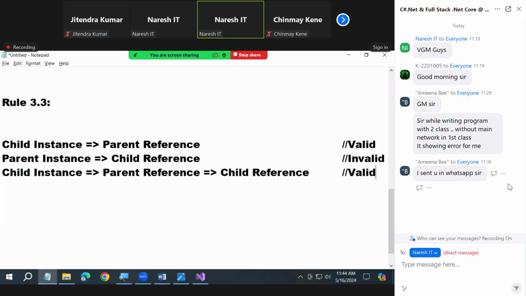Value types can be converted to reference types. Yes or not? Reference types cannot be converted to value types. Correct? A value type converted to reference type can be converted back to value type. Where you started, ending there only, no? Where you started? Where you ending? Child only, no? What is the problem then? Am I clearer or not? See, child first converted to parent. Parent to child again possible. This is the same concept I taught you earlier.